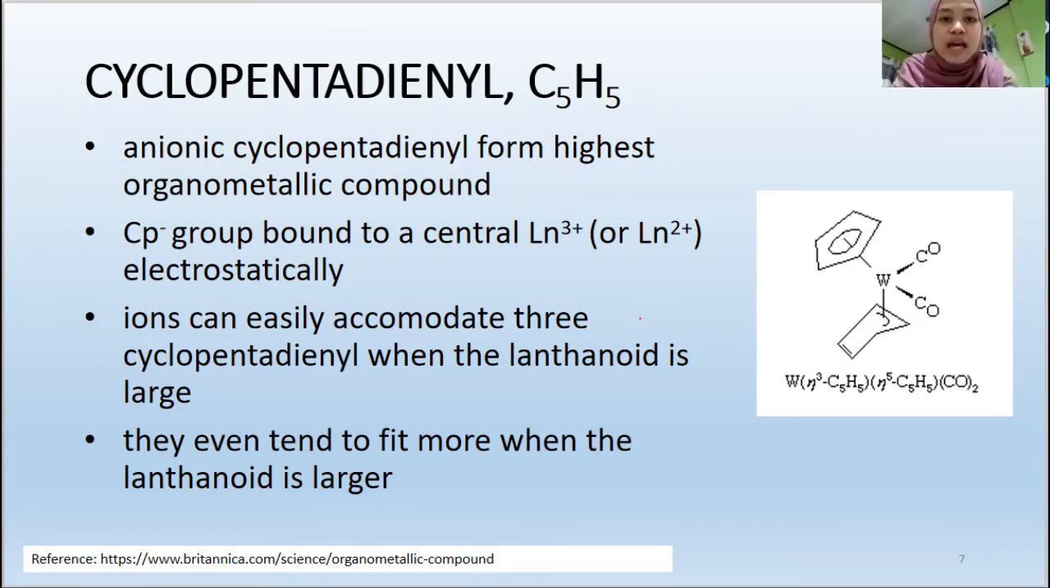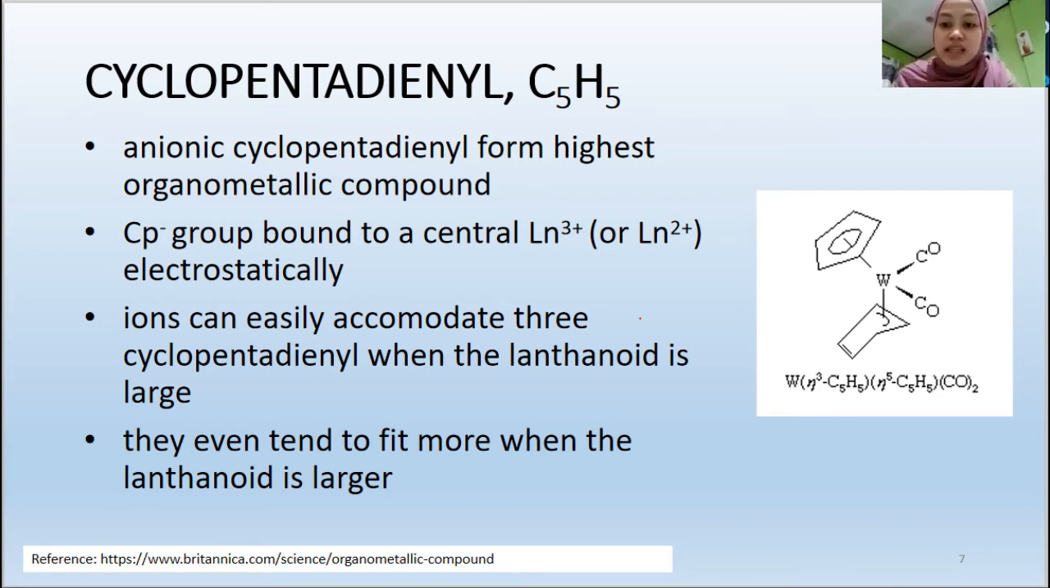Cyclopentadiene complexes: ionic cyclopentadienyl forms the highest number of organometallic compounds, and it is dominated by Cp. We call it the Cp group. The Cp group is bound to a central Ln3+ or Ln2+ by electrostatic interaction, and the ions can easily accommodate three cyclopentadienes when the lanthanide is large, and they can even fit more when the lanthanide is larger.